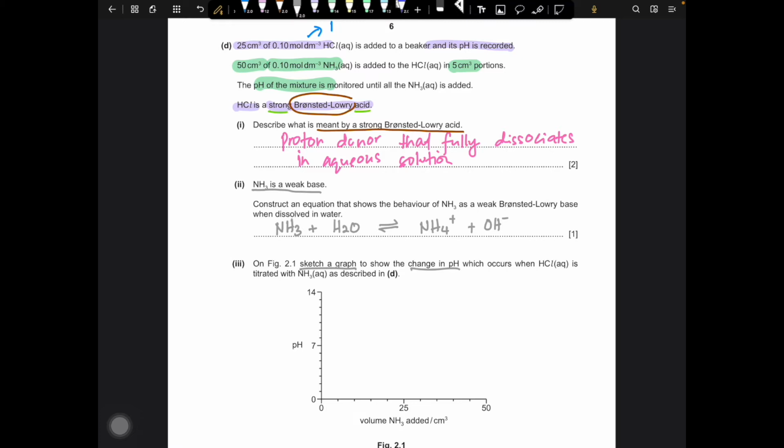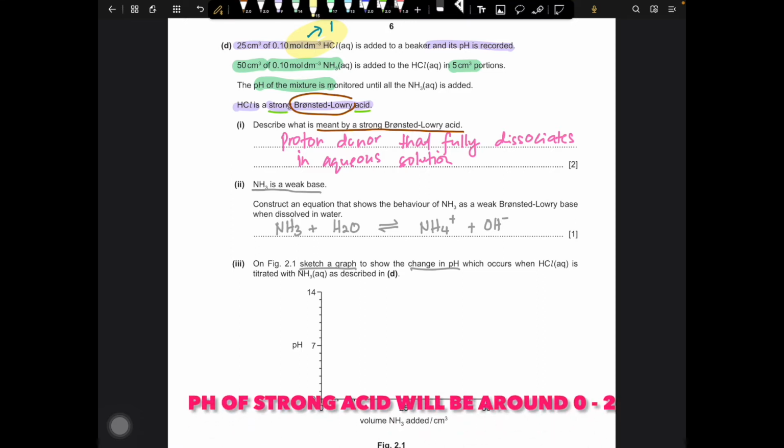So we started with the initial pH of hydrochloric acid, HCl, which is here. So the pH is around 1. But if you don't know how to calculate the pH yet, just know that HCl is a strong acid. So it means that the pH will be around 0 to 2.